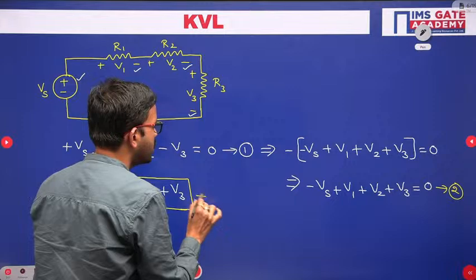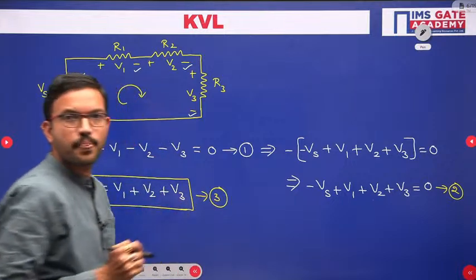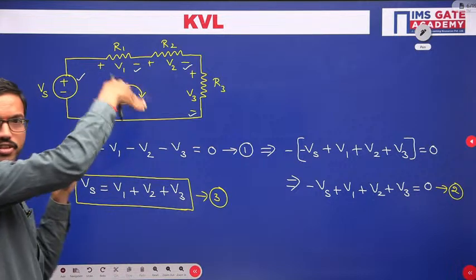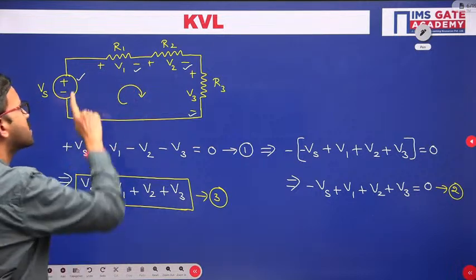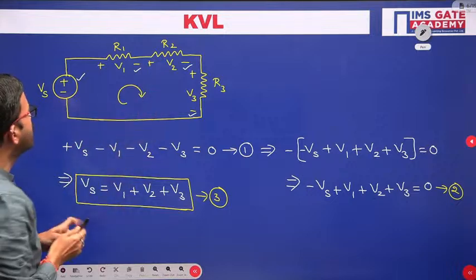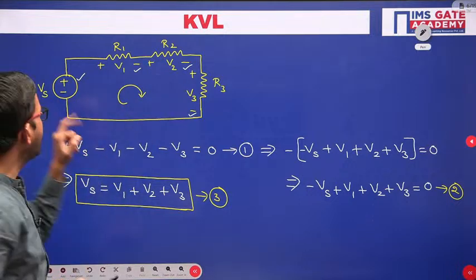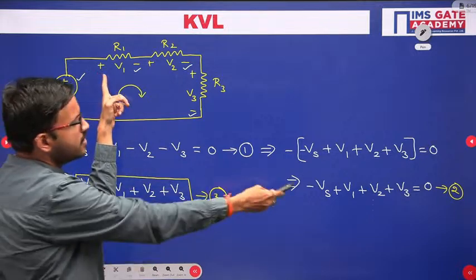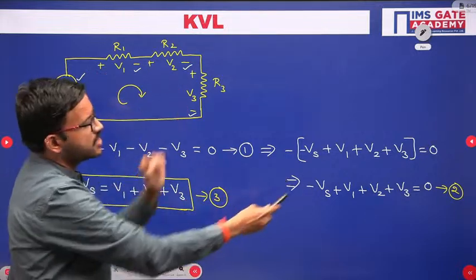Okay, here in total we are getting 3 equations. Now if you observe, earlier whatever I have considered was the clockwise direction, right? Suppose instead of the second polarity, you had considered the first polarity, then what will happen? Here minus Vs, then plus V1, plus V2, plus V3 is equal to 0.